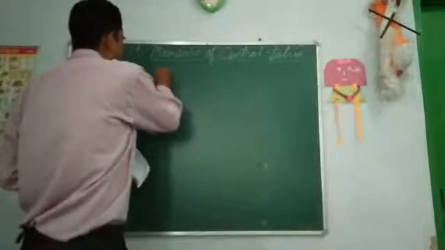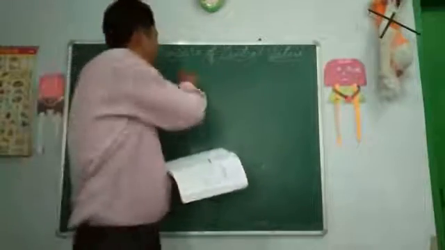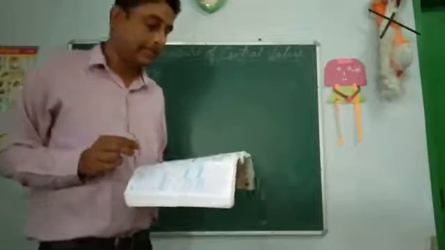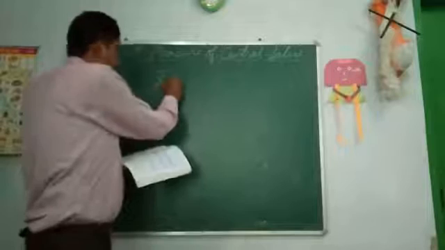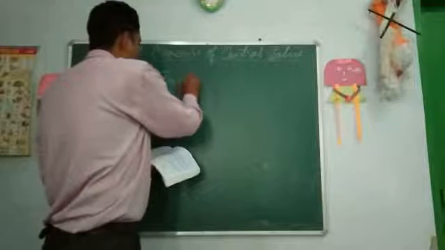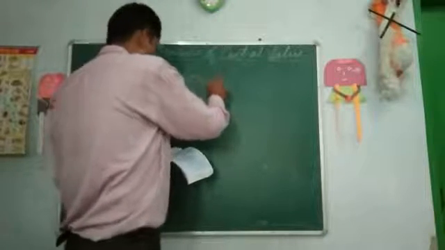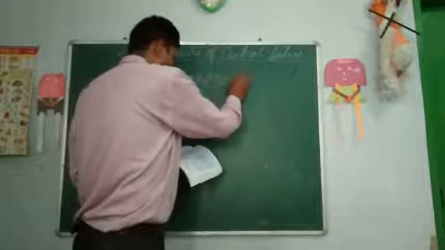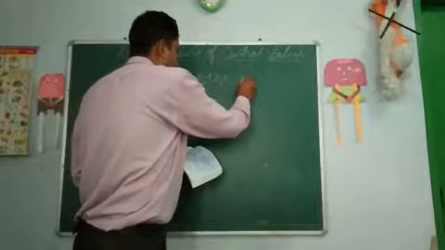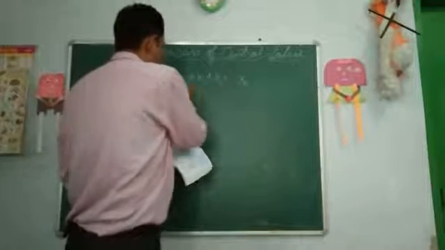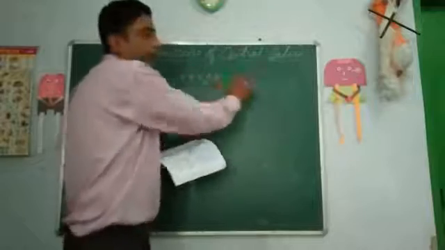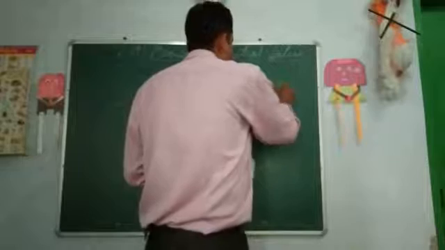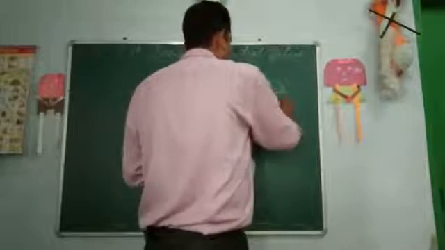This is x bar. X bar denotes arithmetic mean, and is equal to x1 plus x2 plus x3 plus so on till xn, divided by n, that is the number of items, which can be written as sum of x divided by n.